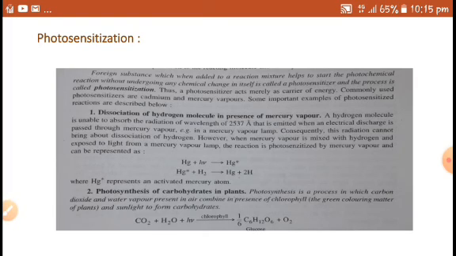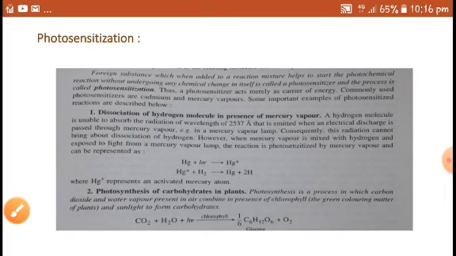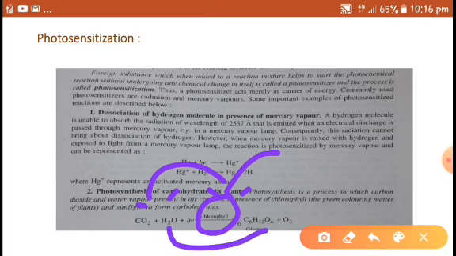And the second example is photosynthesis of carbohydrate in plants. We have already discussed it while introducing the concept of photosensitization. Photosynthesis is a process in which carbon dioxide and water vapor present in air combine in presence of chlorophyll, the green coloring matter of plants, and sunlight to form carbohydrate. So here chlorophyll acts as a photosensitizer. It absorbs energy and transfers energy to the reactants, and as a result the products are formed.